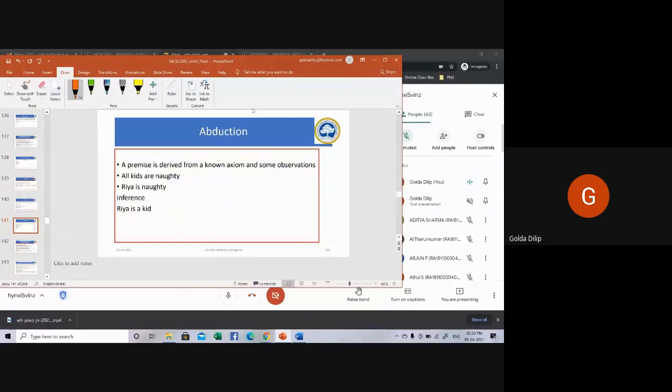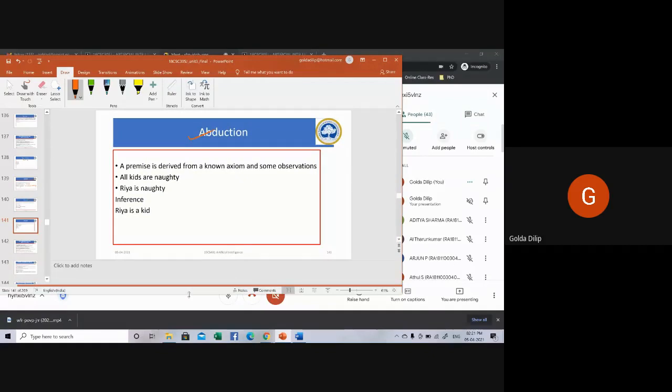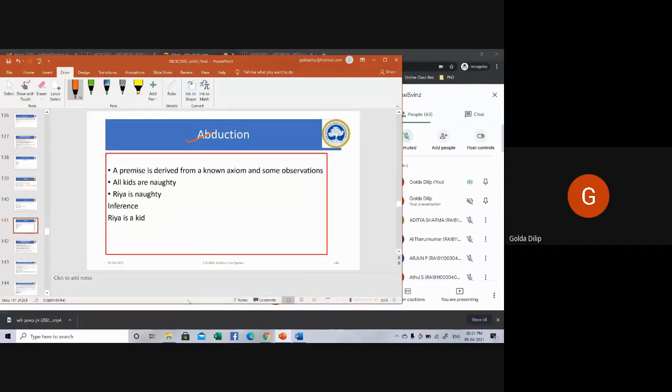Next, let's move on to abduction. The third type of inference is called abduction. A premise, which is also called a fact, derived from a known axiom and some observation is what is called abduction. Abduction may be true, it may not be true. For example, all kids are naughty, Ria is naughty, so the inference is Ria is a kid. We can infer that Ria must be a kid.